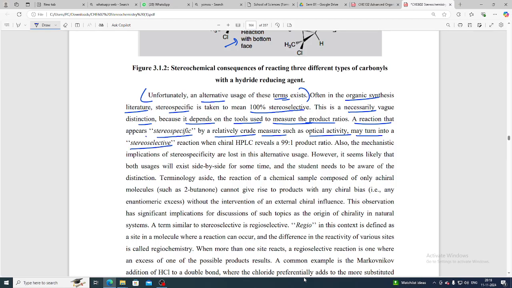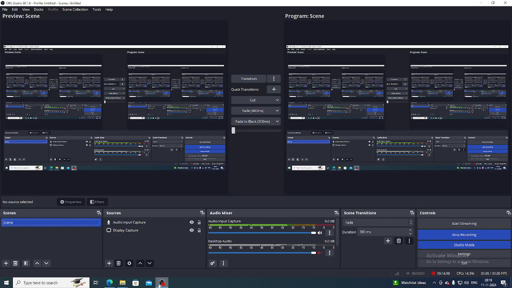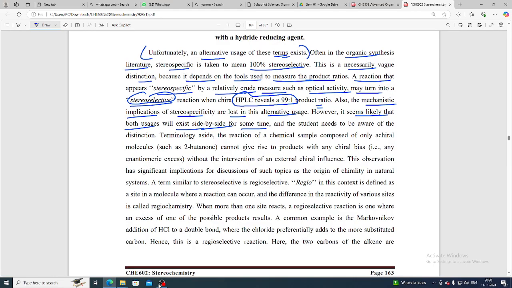may turn into stereoselective, yes, when chiral HPLC reveals a 99.1% product ratio. So it is a ratio of 99.1%. Also the mechanistic implications of the stereospecificity are lost in these alternative uses. However, it seems likely that both uses will exist side by side for some time, and the student needs to be aware of the distinction.